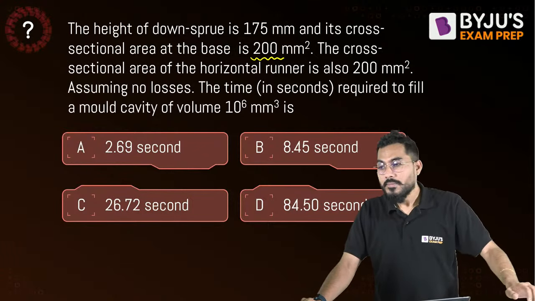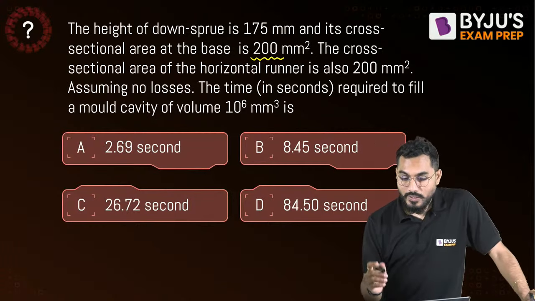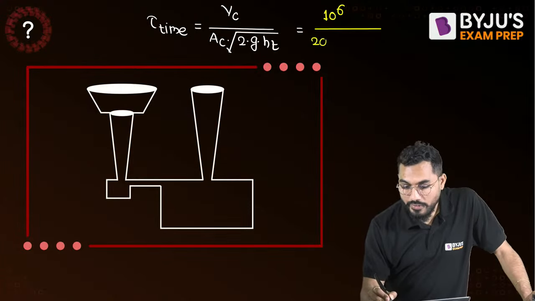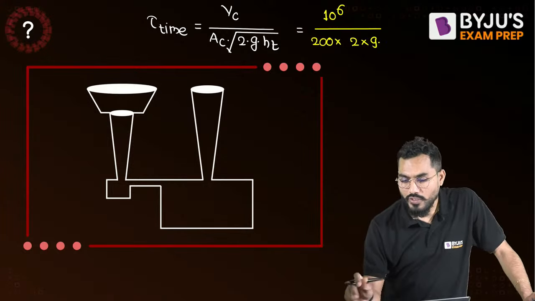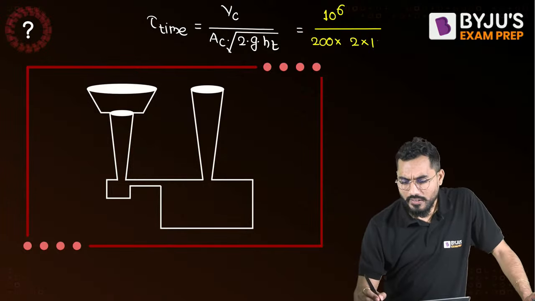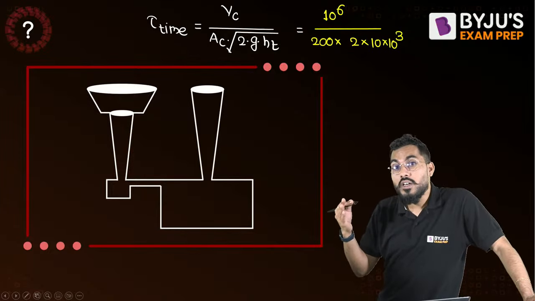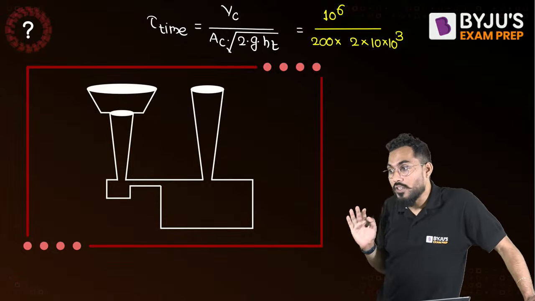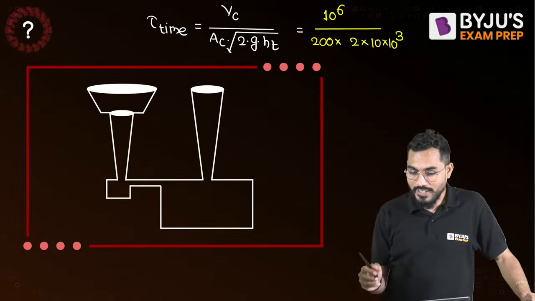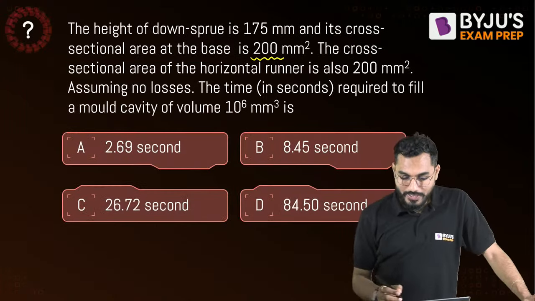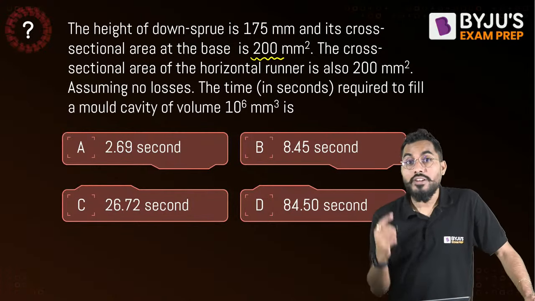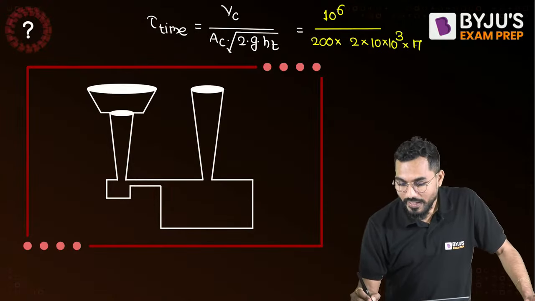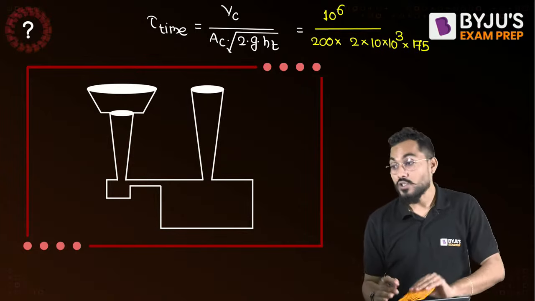Right, fine. So now it is given 200 mm square, 200 multiplied by root of 2 into g, 9.8, or we can directly select 10 also. 10 to the power of 3, since it is in meter per second square, but it has to be converted to mm per second square. Into height of the sprue. What is the height of the down sprue? Sir, height of the down sprue is 175. Very true. It has to be in a square root.